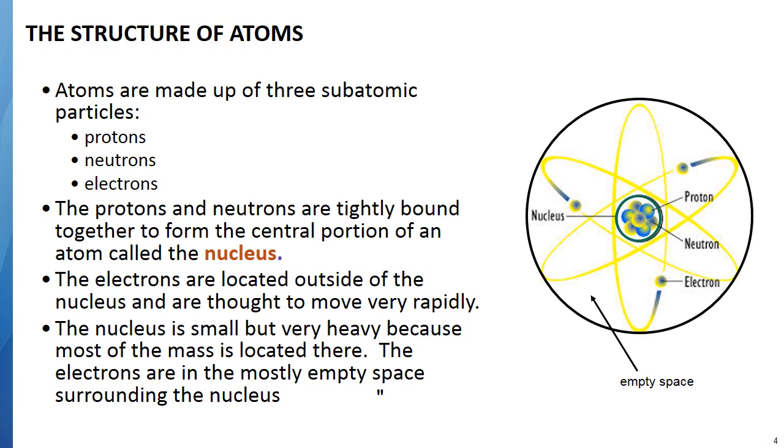Now the nucleus is small but very heavy because most of the mass is located inside the nucleus. The protons and the neutrons are the particles that have most of the mass. Electrons are much, much smaller, so most of the atom is empty space surrounding the very tight, dense nucleus.